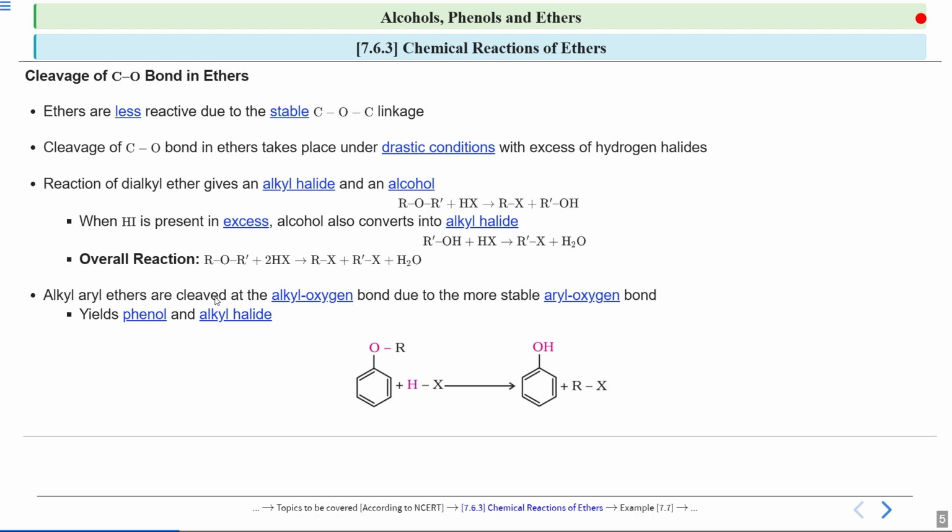Because these lone pairs take part in the resonance with this ring, the lone pairs are delocalized over here and the resonating structures are over here, so this bond is stable. That is your aryl oxygen bond. So when it reacts with HX, which is hydrogen halide, you will see that this alkyl oxygen bond, that is the O and R bond, is cleaved and you will get a phenol and RX. So the bond which is cleaved is an alkyl oxygen bond.